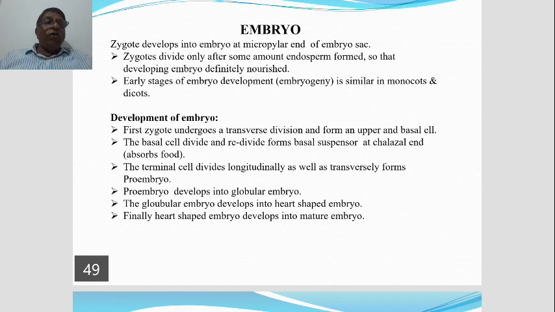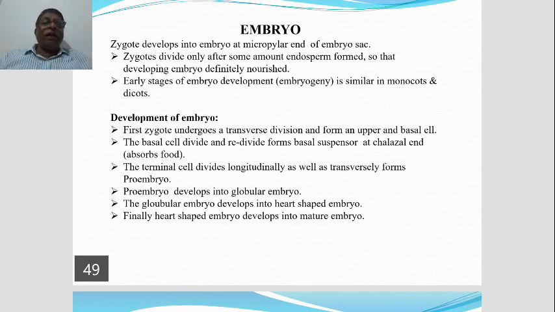Now refer to the diagram, the third and the fourth diagram. In the development of the embryo, you can see the suspensor. What is the function of the suspensor? It absorbs the food materials from the endosperm and also transports the food to the developing embryo.